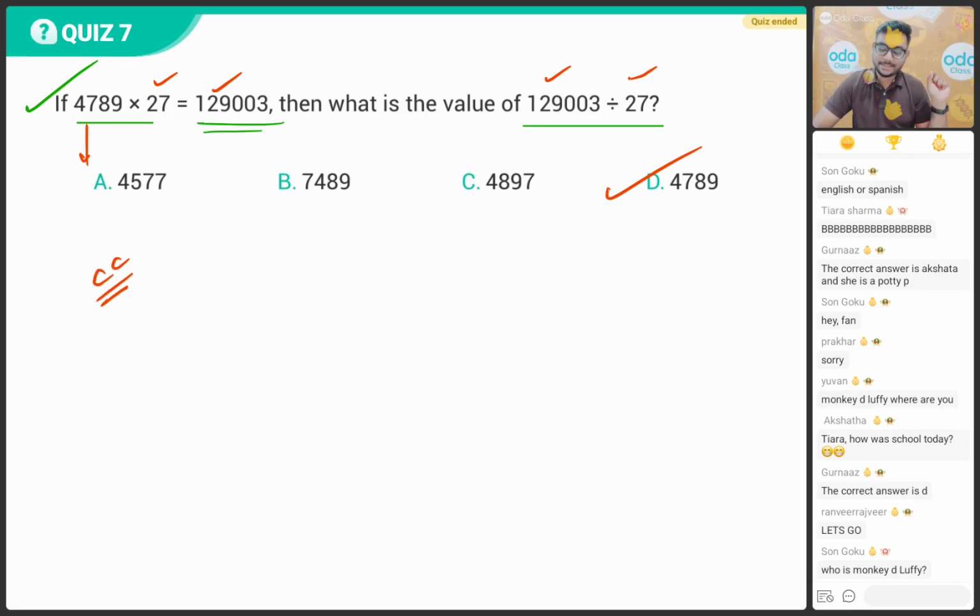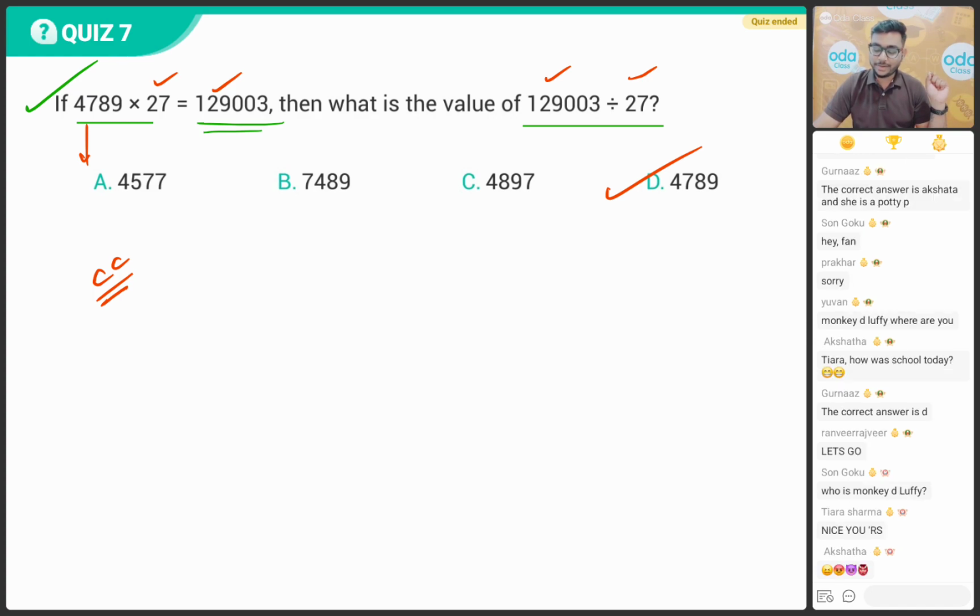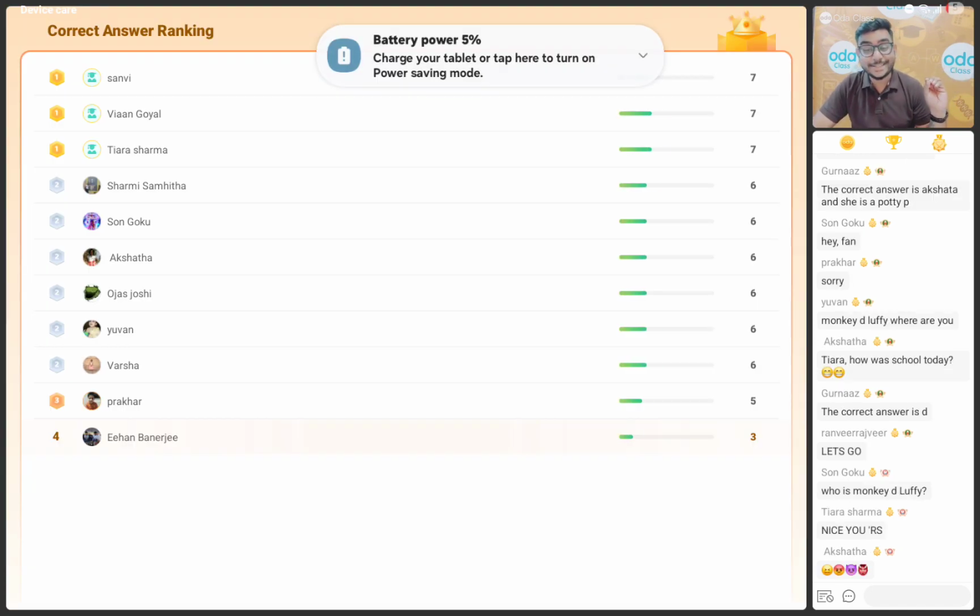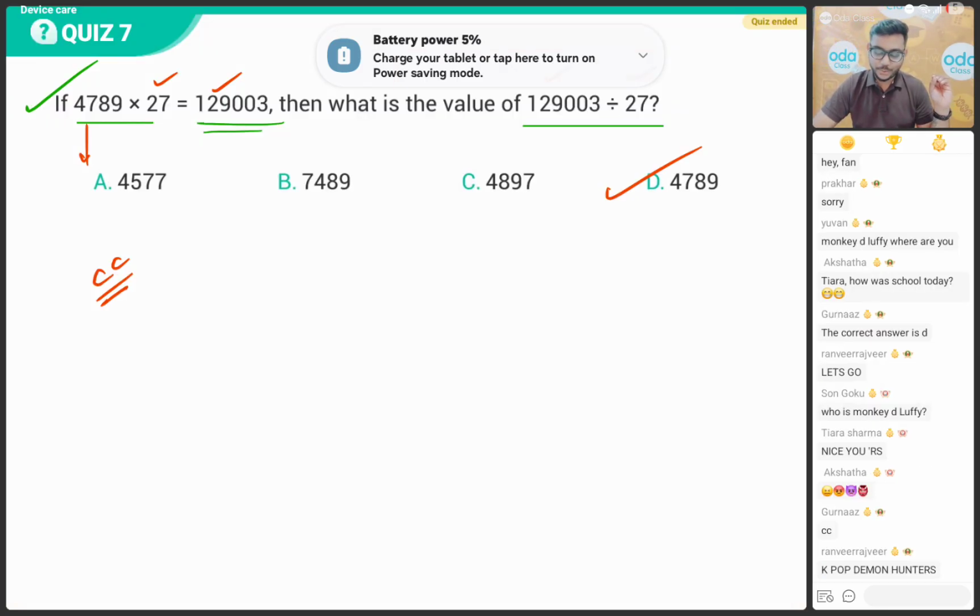Is this clear? Right, write C in the chat box. Children, is it clear to everyone so far? And tell me how many of you got zero incorrect, because our aim is to get zero incorrect. And the main goal is that many of you think that division is tough.